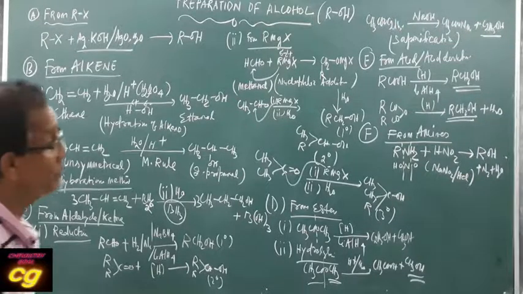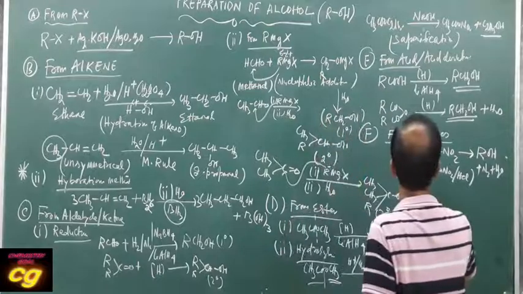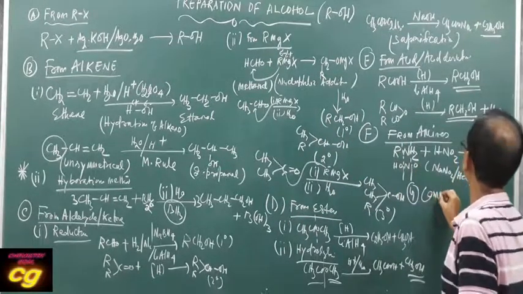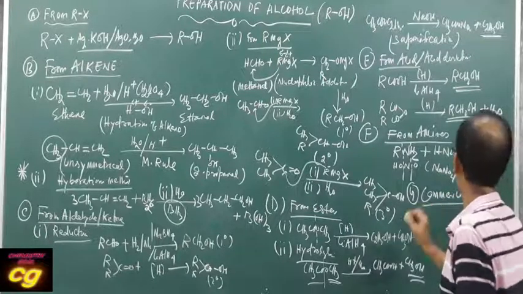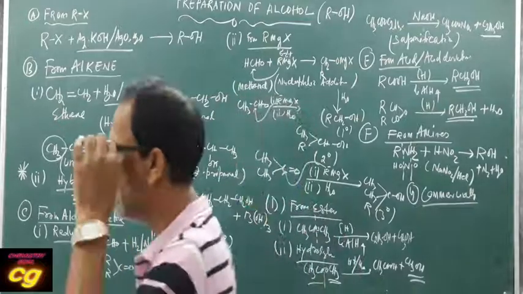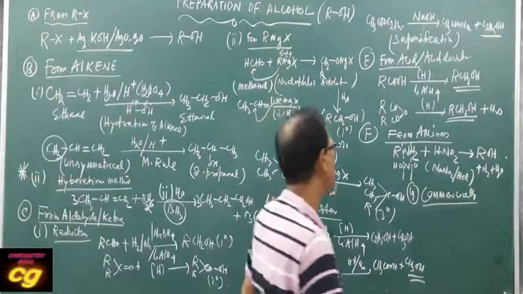And there is another very important commercial method that I will tell you, and then I will finish this topic. How can alcohol be prepared commercially? You know that is spirit, ethanol. How can you prepare ethanol?